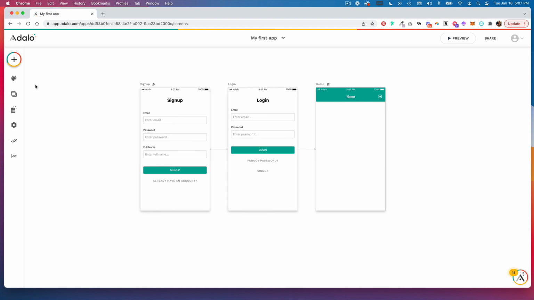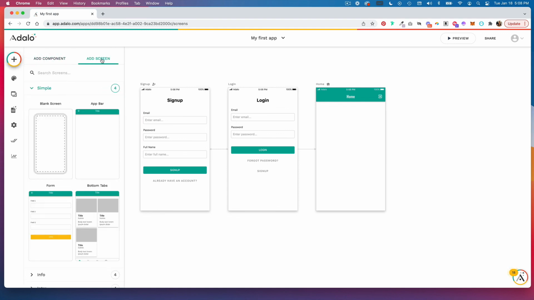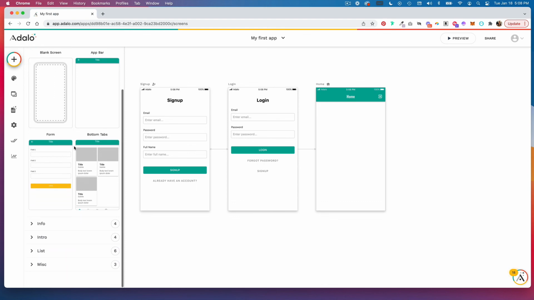And then of course, if you wanted to add an additional screen, you would come here to add screen, and you can choose what kind of screen you want.